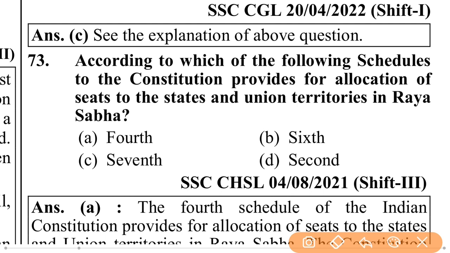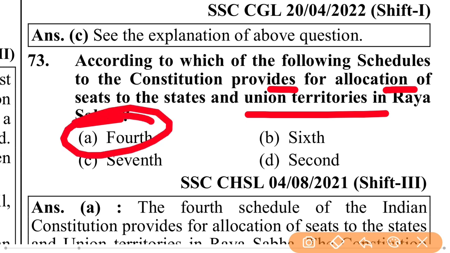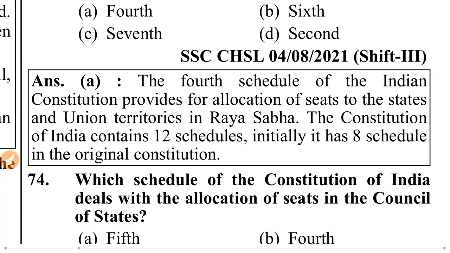Which schedule to the Constitution provides for allocation of seats to the states and union territories in Rajya Sabha? That is the 4th Schedule. The 4th Schedule of the Indian Constitution provides for allocation of seats to states and union territories in Rajya Sabha.